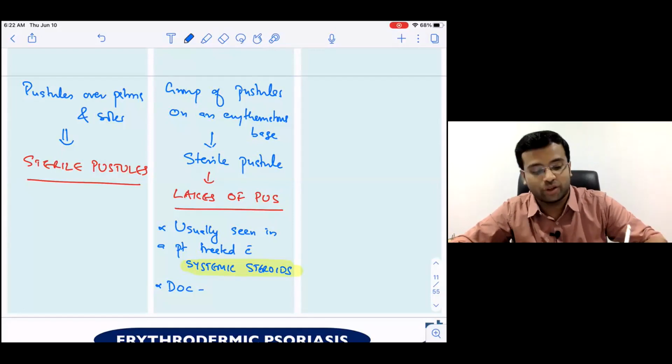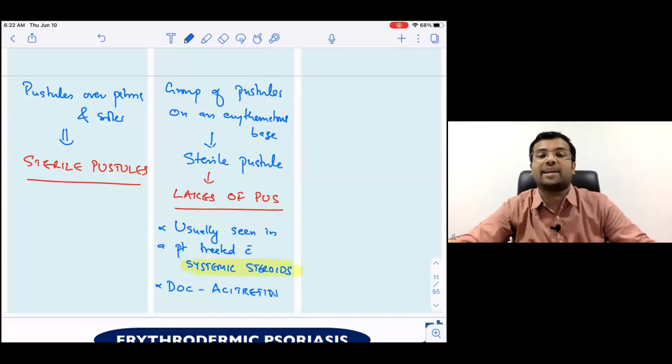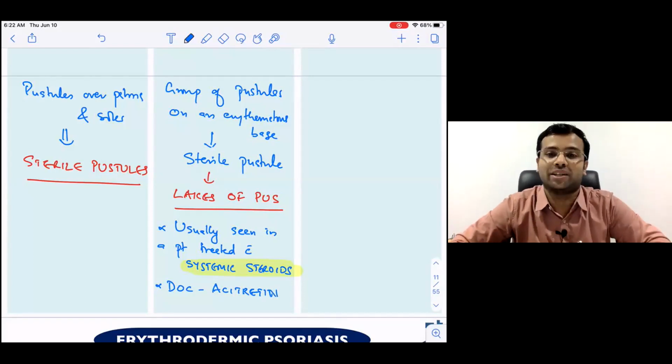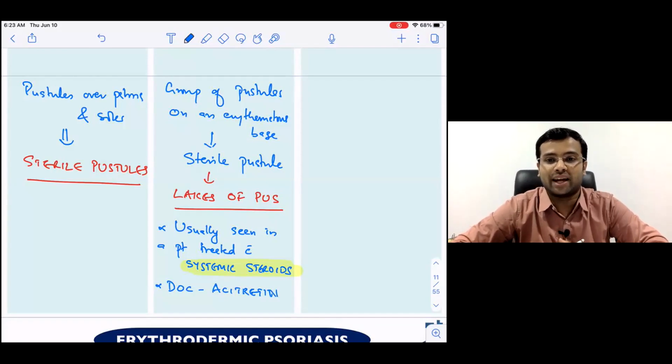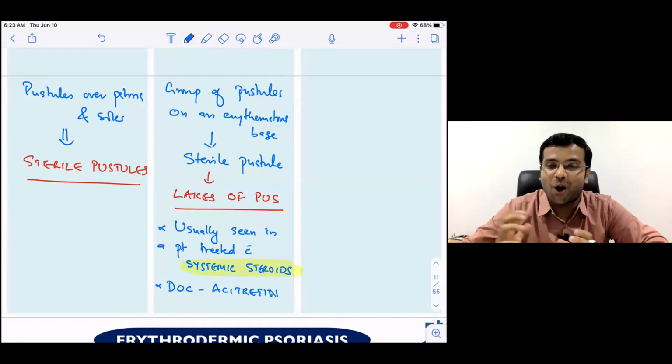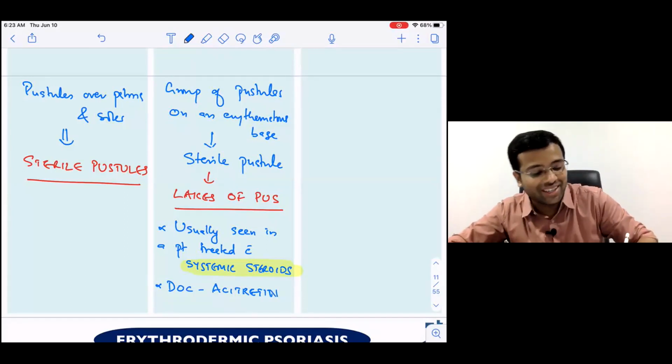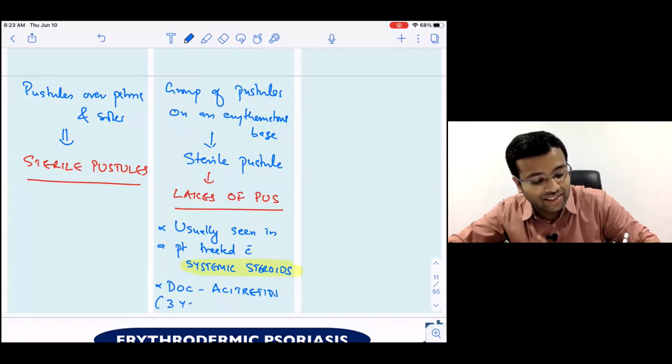Dr. Nikhil, very good. The drug of choice is acitretin. It is again a retinoid. This is an oral retinoid, called acitretin. Now, quickly tell me, as all of you are in the chat box, what is the duration of teratogenicity of acitretin? Why is it that a dermatologist is usually afraid to start acitretin? Because it has a long period of teratogenicity. The answer is 3 years. Navneet, you're almost there. So the teratogenicity is 3 years for acitretin.